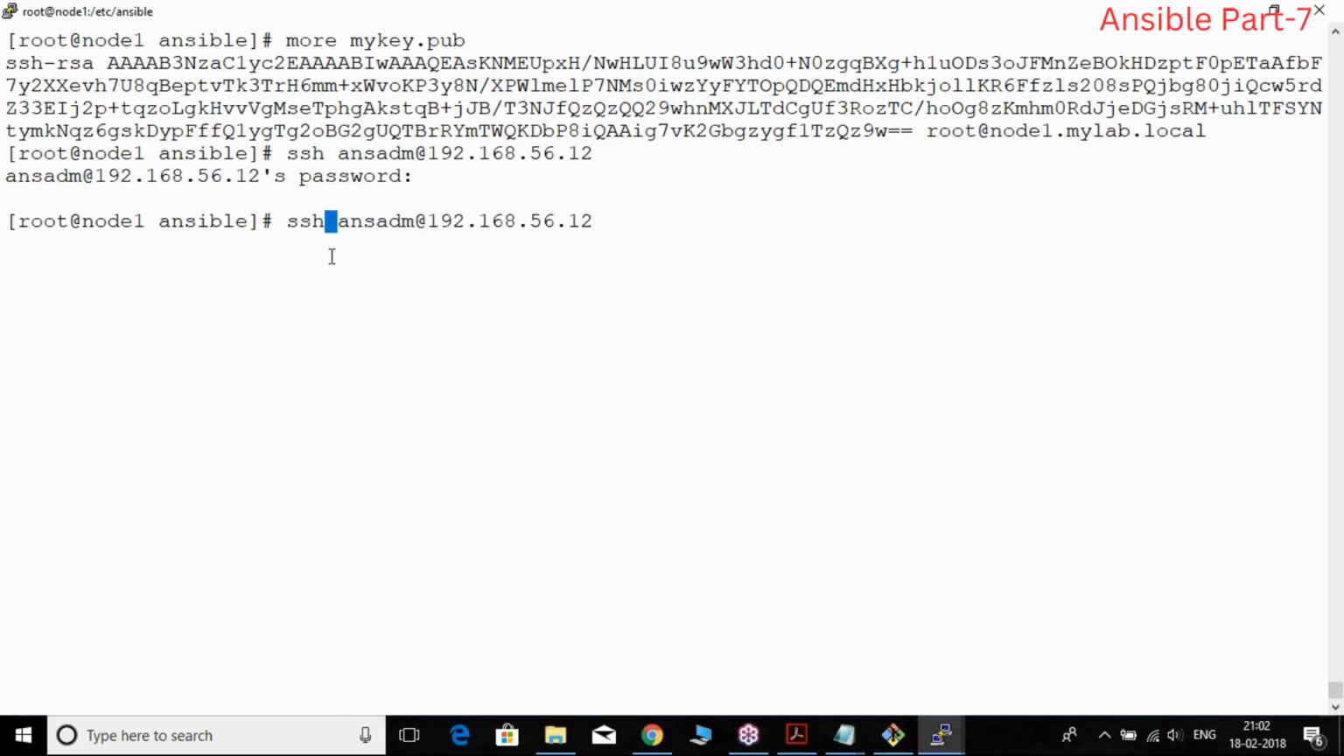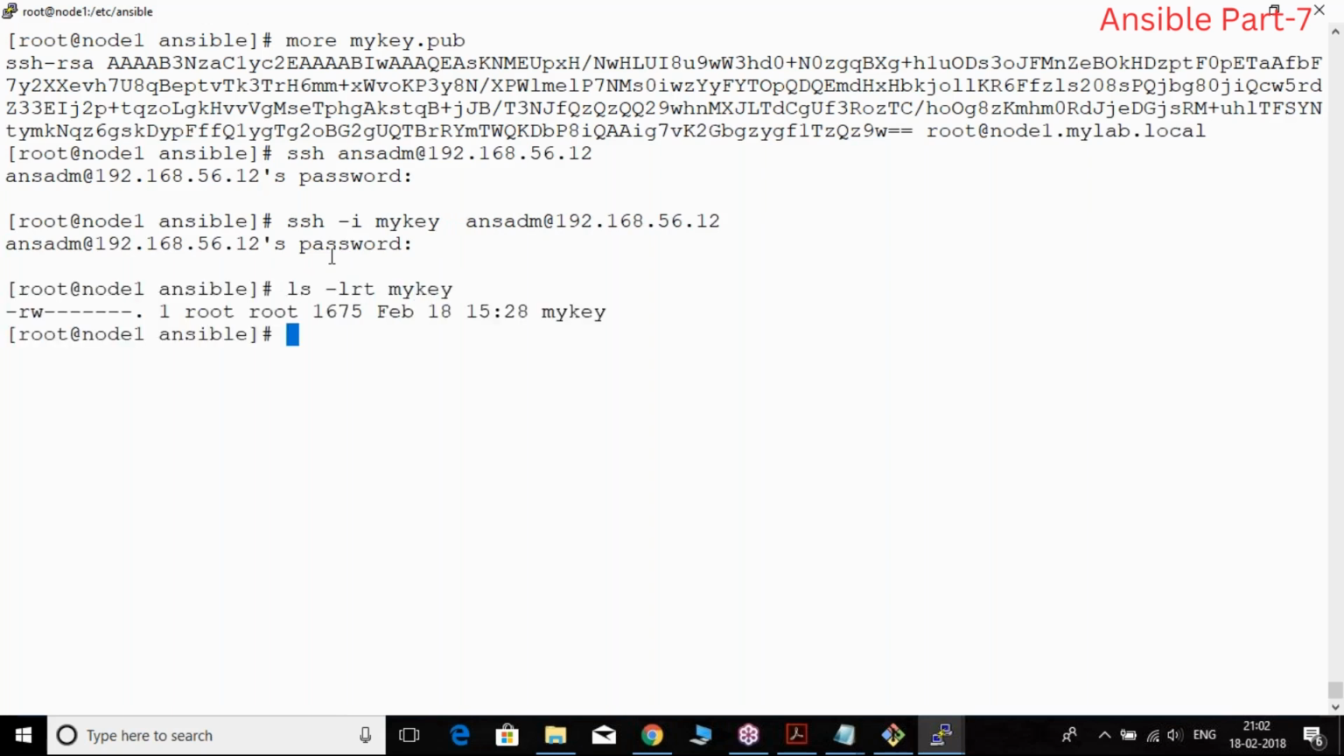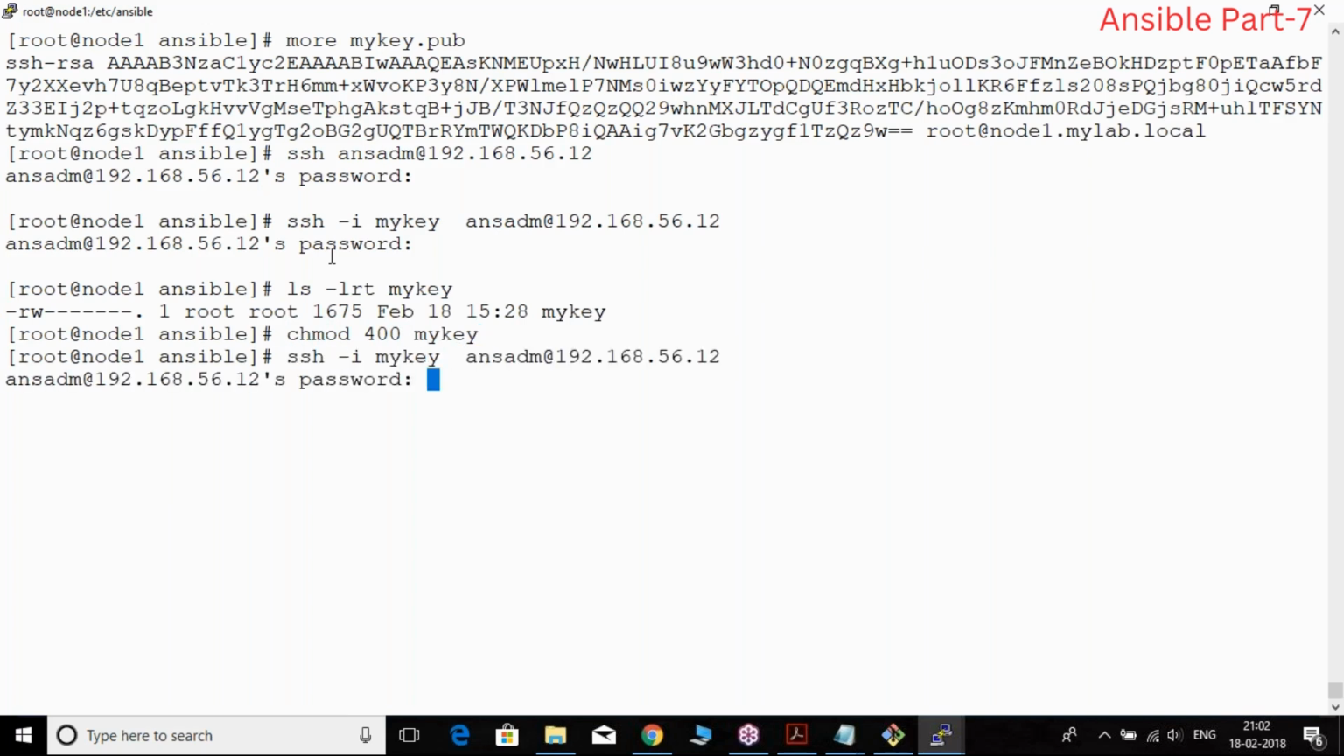It is not in your home directory, right? If it were in your home directory it could have connected, but it is not in my home directory. With the help of my key, you have to connect. Still it is asking for a password. Why? ls -lrt mykey. chmod 400 mykey. Let us try now. Still it is asking for a password. Maybe there is some issue.